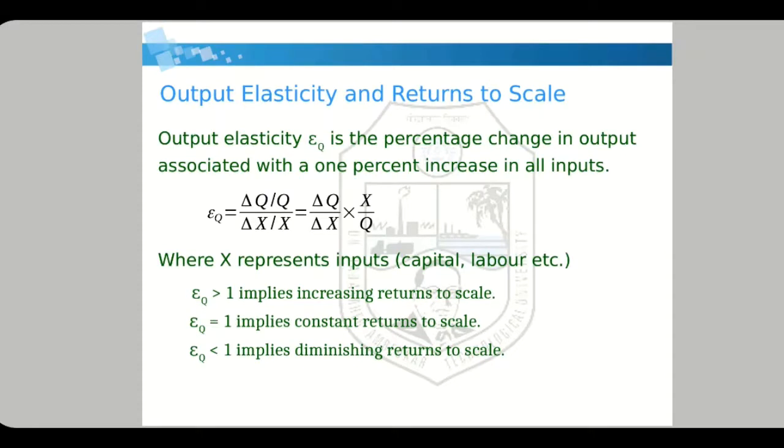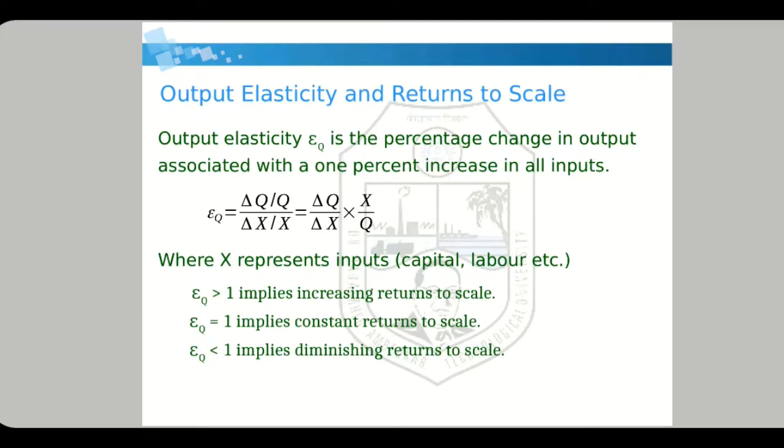Now next is output elasticity and returns to scale. We have seen the meaning of elasticity. We have seen price elasticity, that is, if price increases by 1%, then how demand is affected. So what it says: output elasticity epsilon q for production is the percentage change in output associated with a 1% increase in all inputs. If all inputs like labor, capital, and raw material change by 1%, then by what percent will your production be affected?